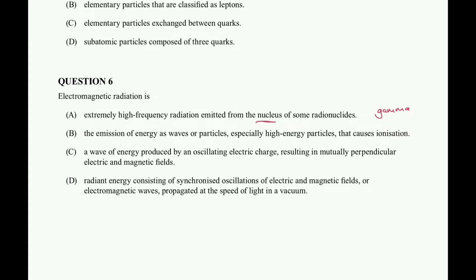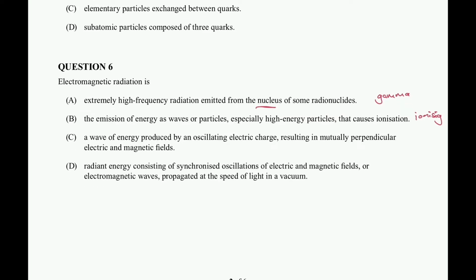All right, B, the emission of energy as waves or particles, especially high energy particles that cause ionization. Again, to a T, it's not specifically the complete definition for electromagnetic radiation, but it talks in reference to ionizing radiation. All right, C, a wave of energy produced by an oscillating electric charge resulting in mutually perpendicular electric and magnetic fields. So again, this is partially correct, but let's read the next option, D.